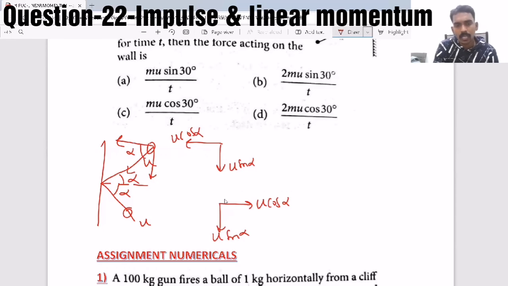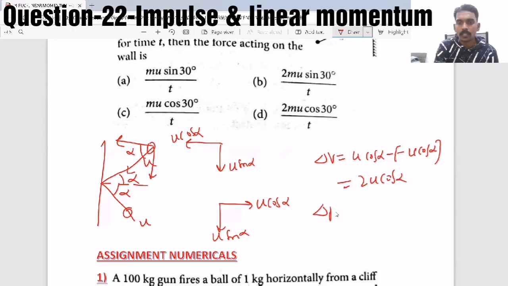So along the surface u sin alpha remains the same, but along the perpendicular direction u cos alpha changes direction. So delta v will become u cos alpha minus of minus u cos alpha, so that is 2u cos alpha, so delta p equals 2mu cos alpha.